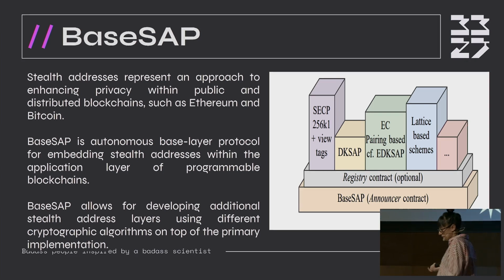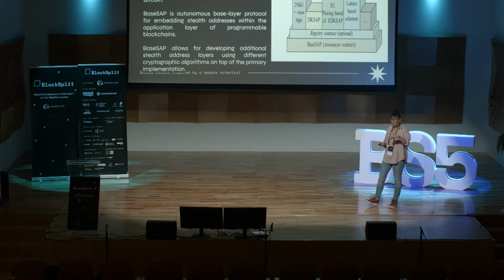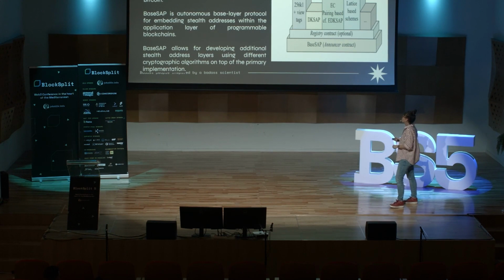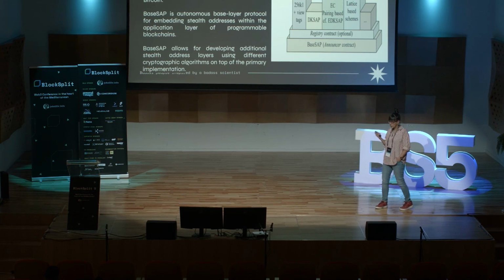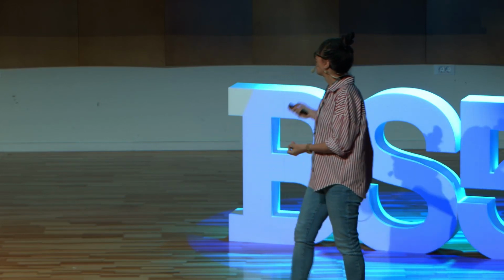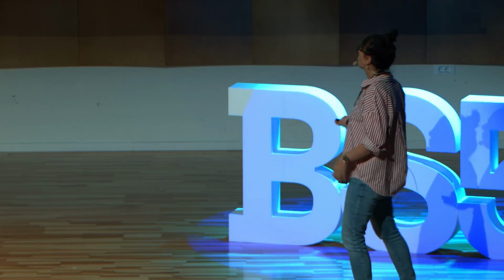View tag is just a technique for the sender to calculate his new address in a faster way. Okay, just for optimization, nothing more. And in this paper, they then want, on top of this, to have different schemes. They wanted to obtain the scheme with elliptic curve pairing and lattice-based schemes, so to use post-quantum cryptography. Okay, so we created these schemes because it was interesting for us to research this topic.